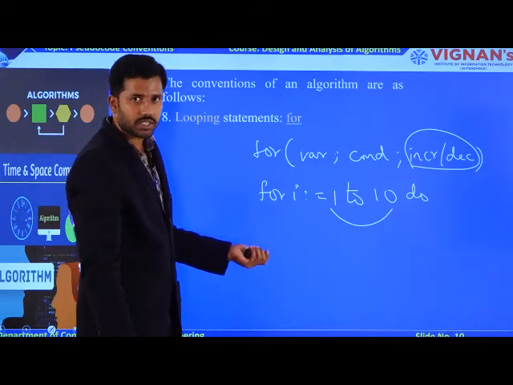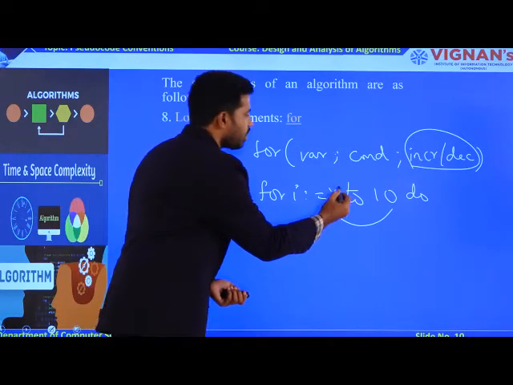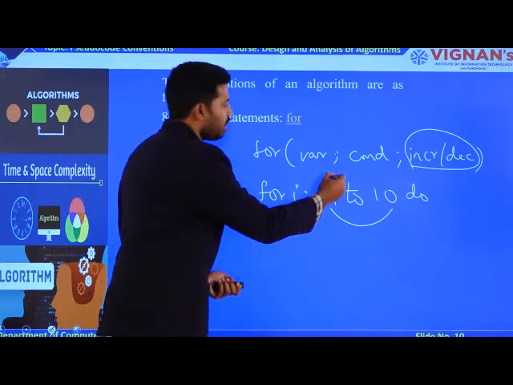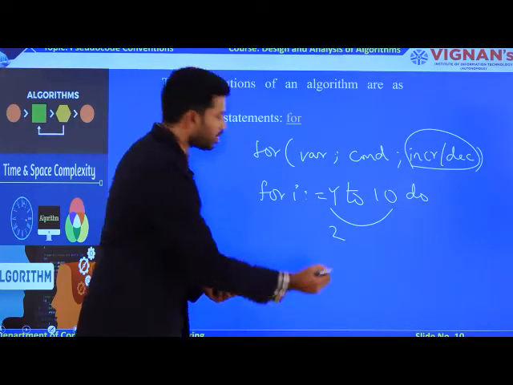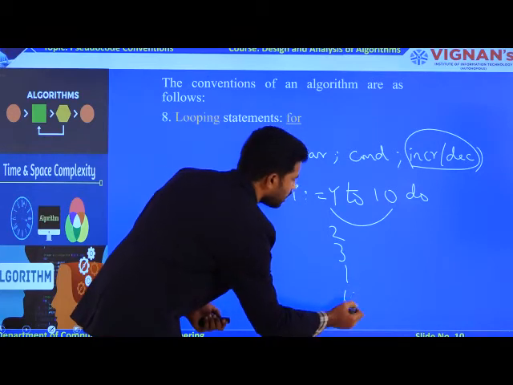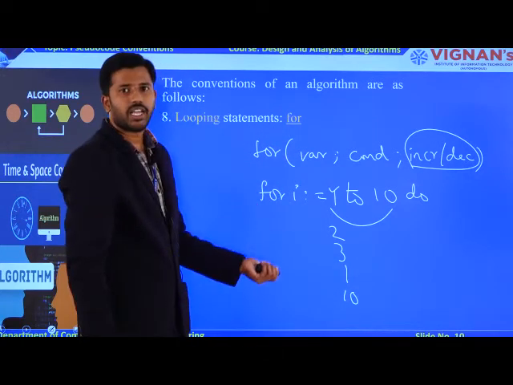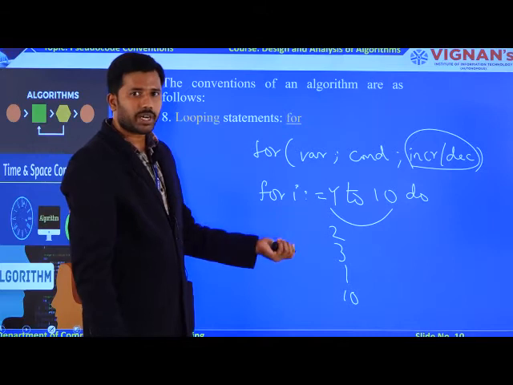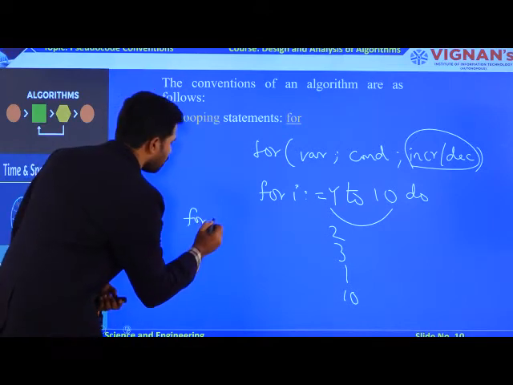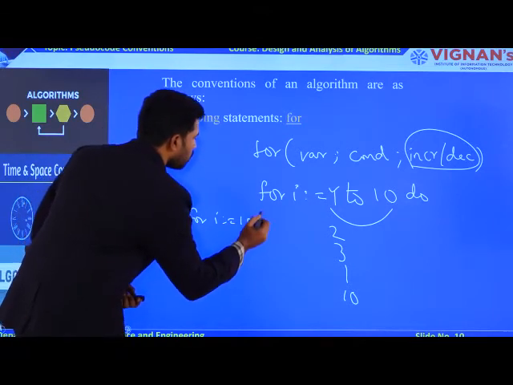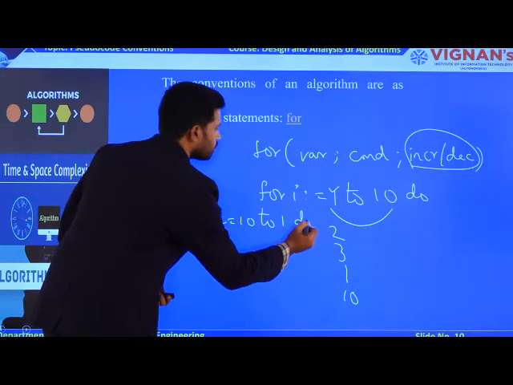How is it possible? For the first iteration, the value is 1. For the second iteration, the value is going to be 2. And for the third iteration, the value is going to be 3, until 10. This is going to be your incrementation operation. Now, what about the decrement operation? The for loop starts from I equal to 10 to 1 onwards.